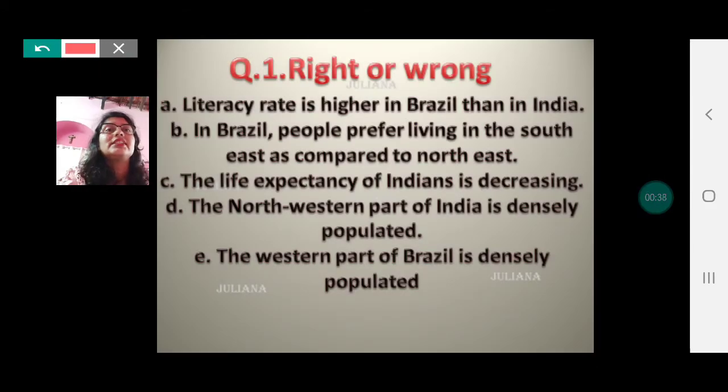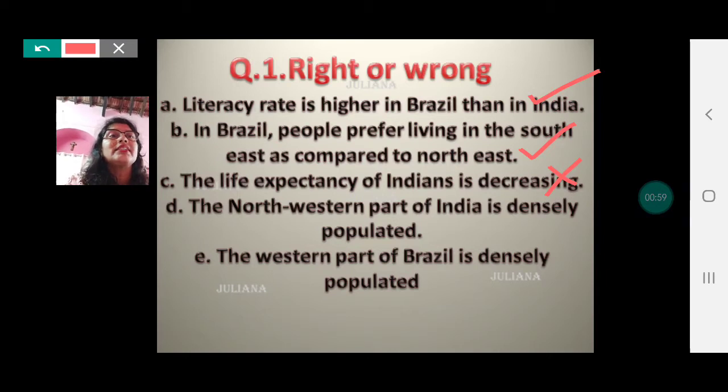The first question we have in Chapter 6 is right or wrong. The first question is, literacy rate is higher in Brazil. Yes, definitely, than in India. In Brazil, people prefer living in the southeast as compared to northeast. Yes, that too is right. The life expectancy of Indians is decreasing. Wrong. Our life expectancy is increasing.